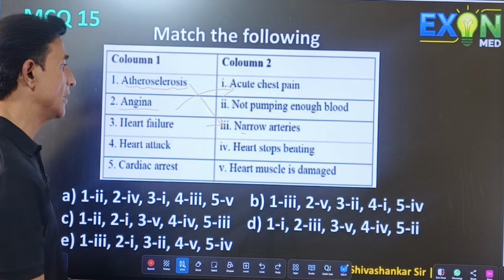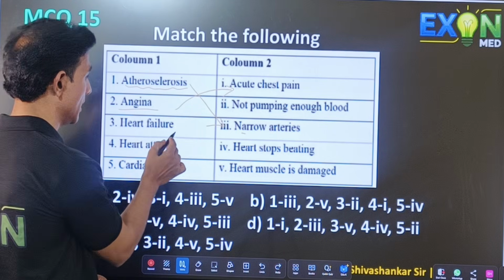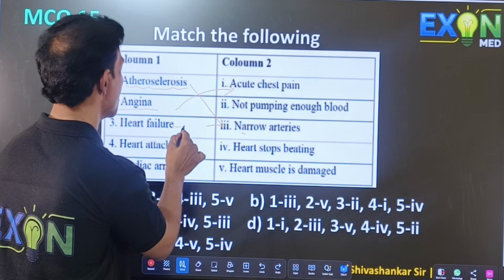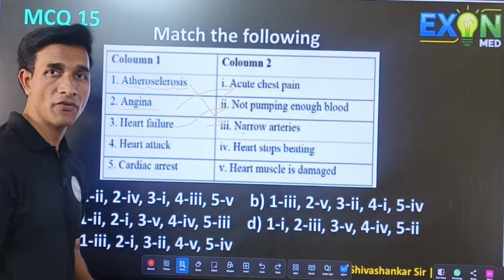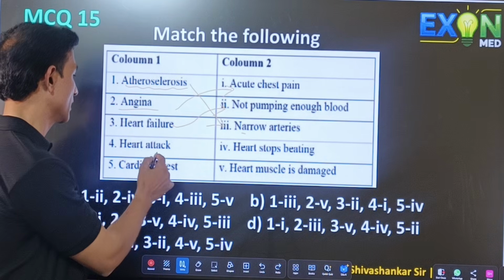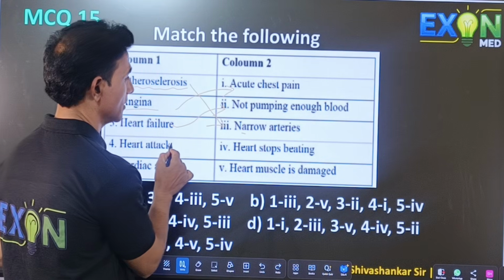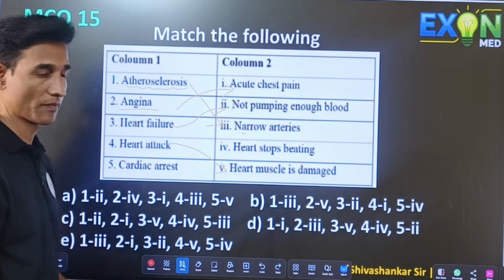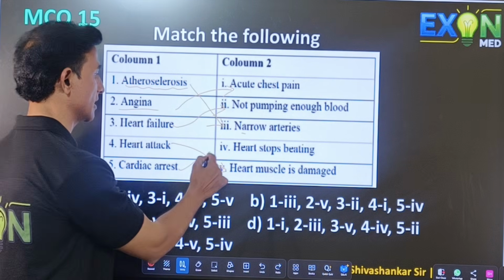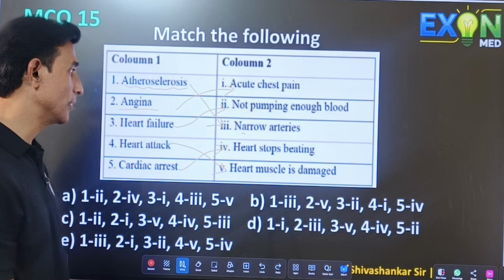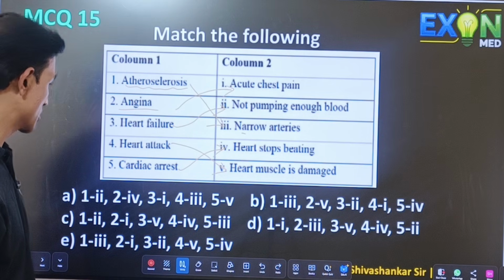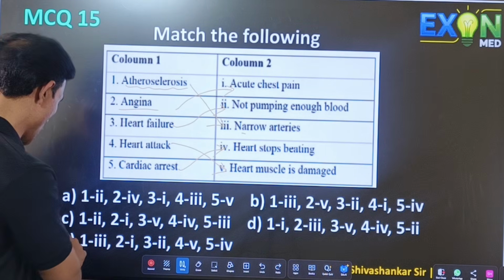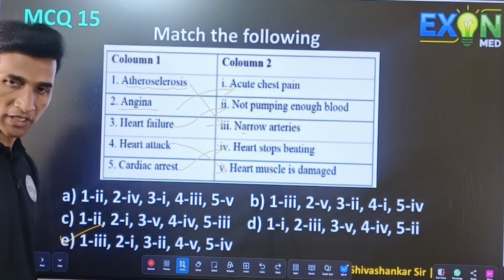Heart failure is due to not pumping enough blood. Heart attack is when the heart muscle is damaged. And the last one, cardiac arrest, is when the heart stops beating. So here the correct option match will go with the E option.